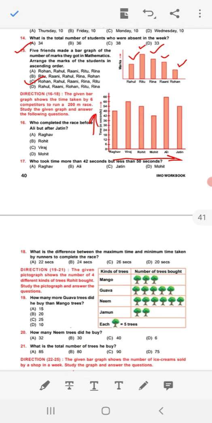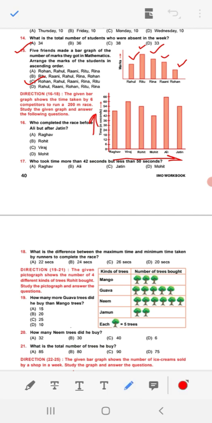Number 16 question. Who completed the race before Ali but after Jatin? That means the bar graph should be less than Ali. Height of the bar should be less than Ali but more than Jatin. See here, Ali taken 66 second.